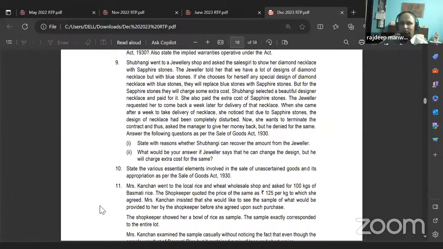And keep a deadline of 1 hour for the first, business correspondence and reporting, and keep 2 hours for business law. Or even if you take 1 hour 5 minutes, but it's always safer to keep. Let's divide 180 in the ratio 60 is to 40, 3 is to 2. 180 into 3 by 5, that is 36 into 3, 108 minutes. And okay, as I told you, 1 hour 48 minutes and 1 hour 12 minutes. But keep the 10 minutes buffer for business law. Correct or no? Understand? Squeeze out 10 minutes out of BCR and put it in business law. Got it or no?